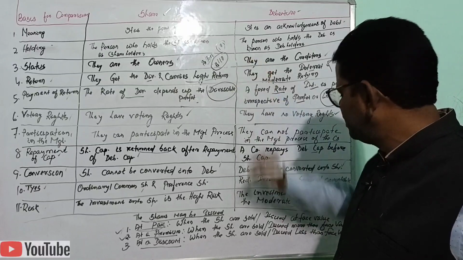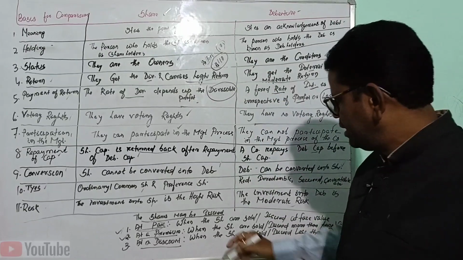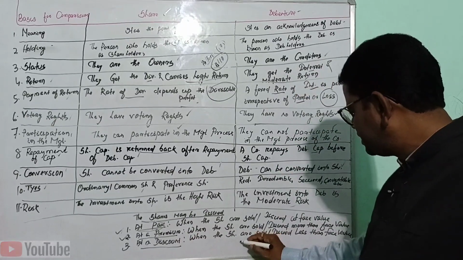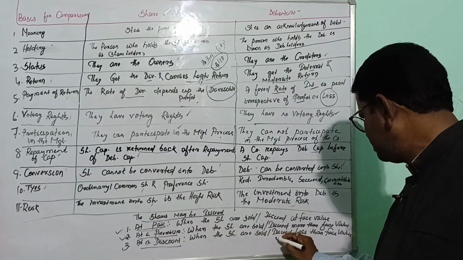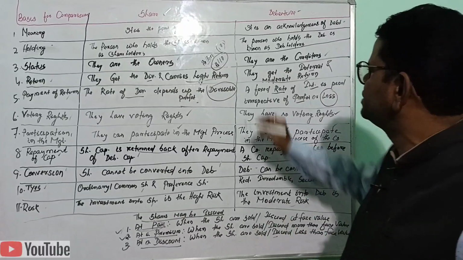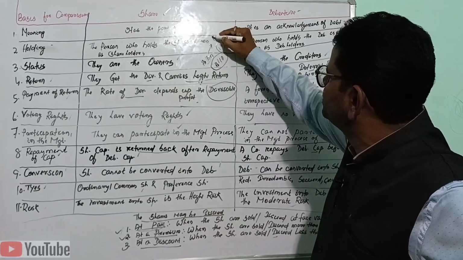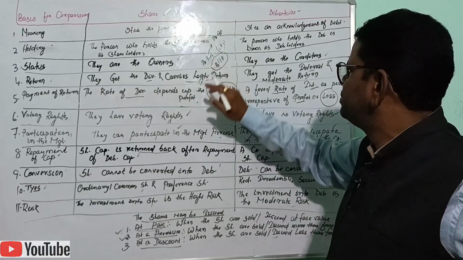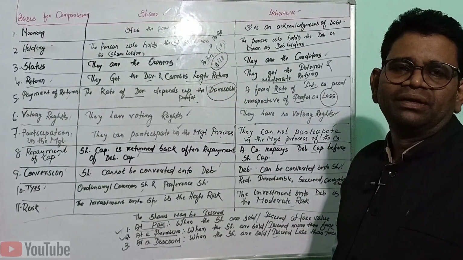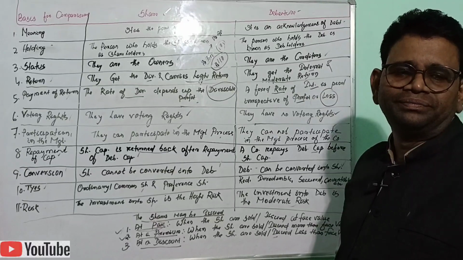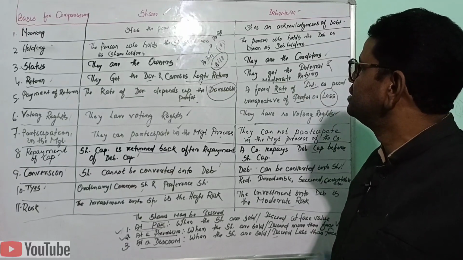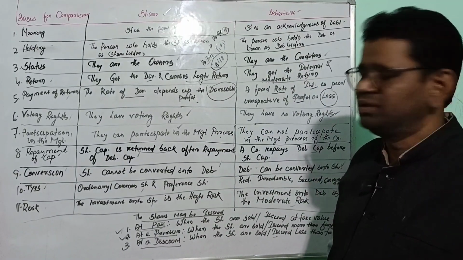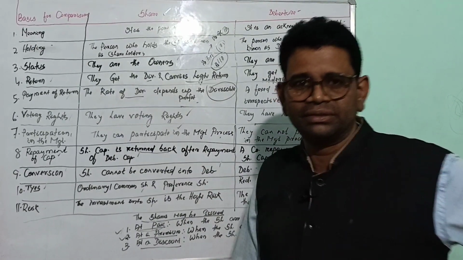And at a discount, shares are issued or sold at less than the face value. In the same example, suppose it's rupees 90. Here the shareholder gets the profit, and the differential 10 rupees is a loss to the company. So this is all about today's discussion.